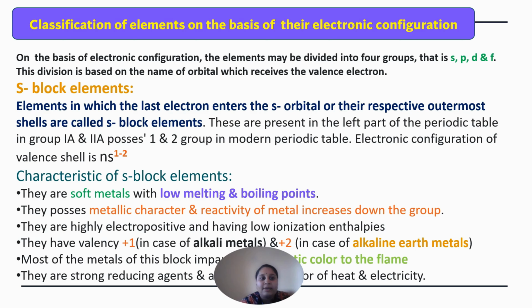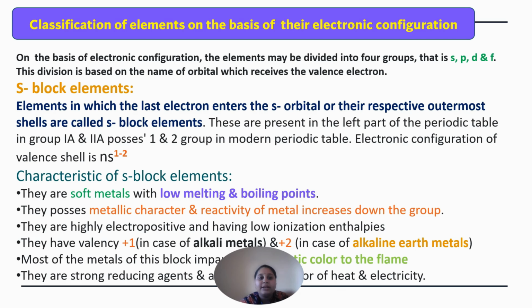So s block elements: the elements in which the last electron enters the s orbital of their respective outermost shell are called s block elements. These are present on the left side of the periodic table, group 1A and 2A, and the electronic configuration of the valence shell is ns1 to 2.